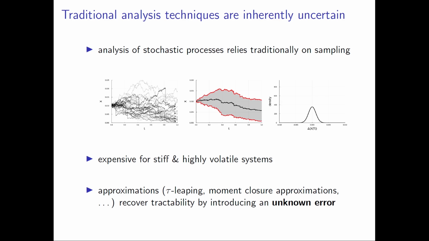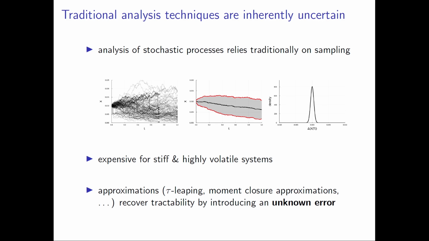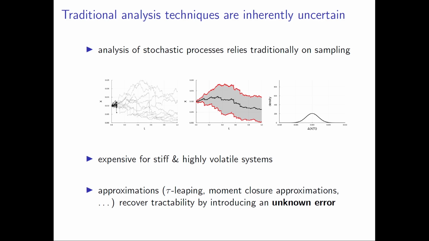In those cases, researchers often fall back on approximation techniques to recover tractability. But in the process of doing so, they introduce an unknown error, potentially leading to qualitatively wrong results. To address this issue, in this poster I'm looking at an alternative approach, so-called moment bounding schemes, which avoid sampling altogether and provide verified results that ship with hard error bounds.